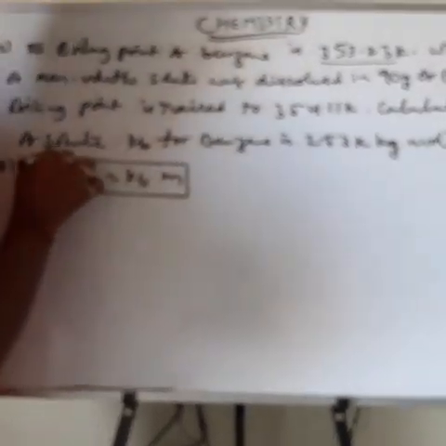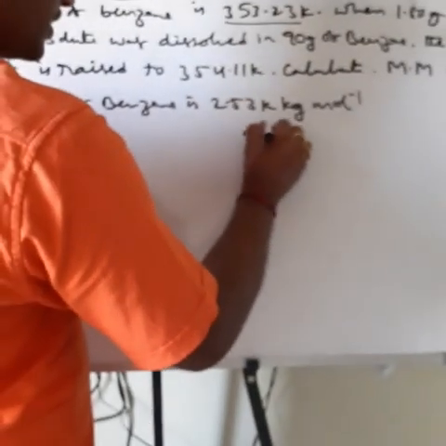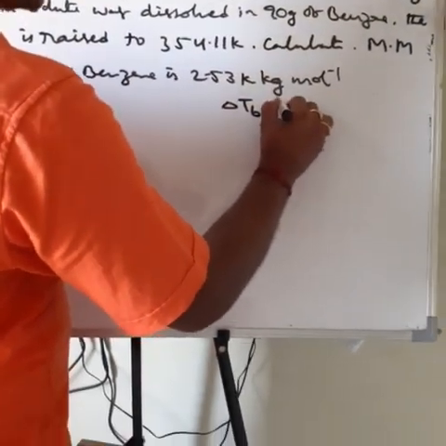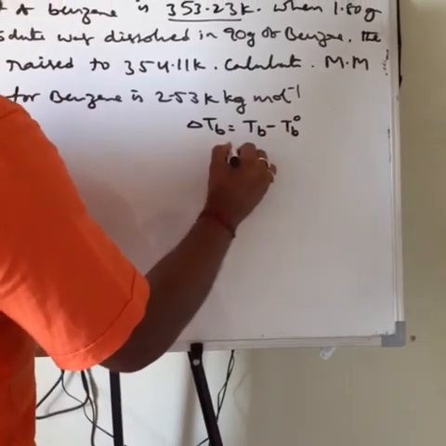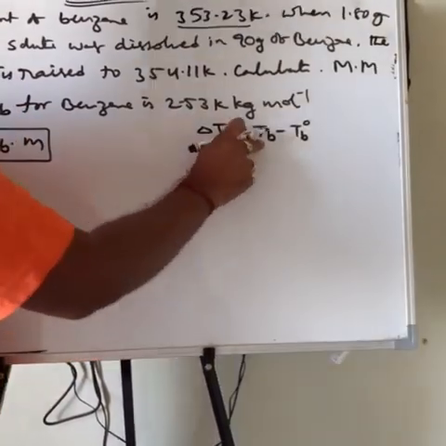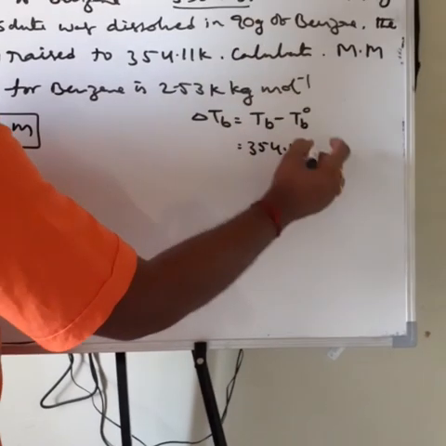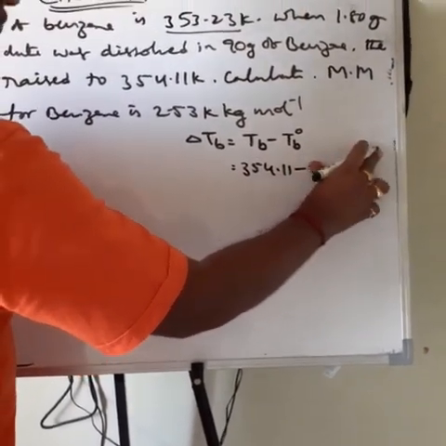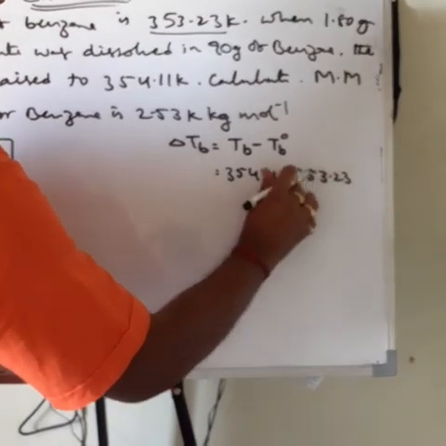But before using this formula, first we have to know delta Tb. Here delta Tb is equal to Tb minus T0b. Tb, the boiling point of the solution, is 354.11, minus the pure solvent 353.23 Kelvin.